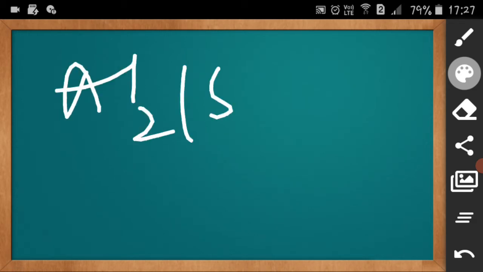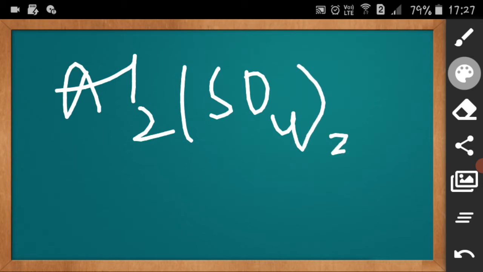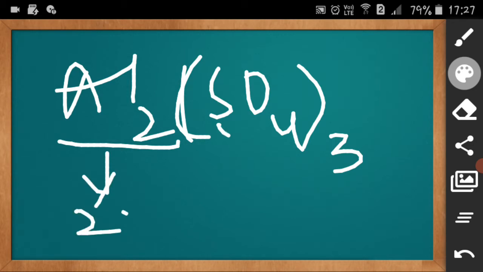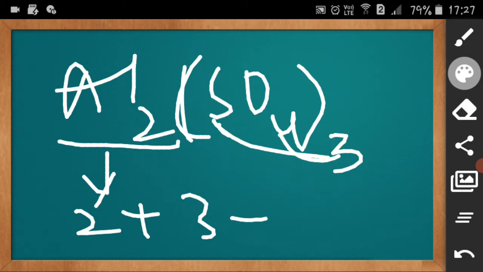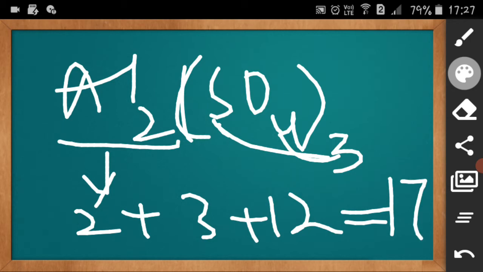It is 9. Coming to aluminium sulfate, Al2(SO4)3, taken thrice. Aluminium here is 2. S is 1 into 3, which is 3. Oxygen is 4 into 3, which is 12. Your answer will be 17. The atomicity is 17. Remember this. Is that clear?